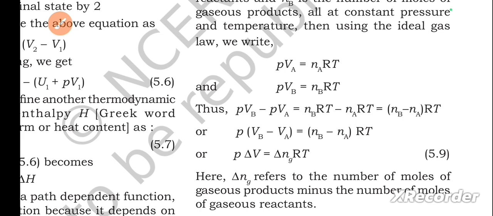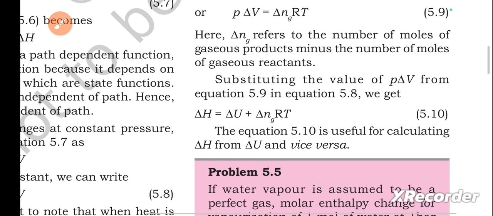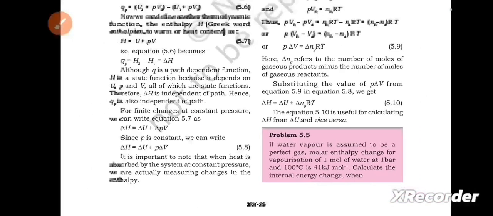This is equation 5.9. Here, delta ng refers to the number of moles of gaseous products minus the number of moles of gaseous reactants. Substituting the value of P delta V from equation 5.9 in equation 5.8, we get delta H equals delta U plus delta ng RT. So equation 5.10 is useful for calculating delta H from delta U and vice versa.